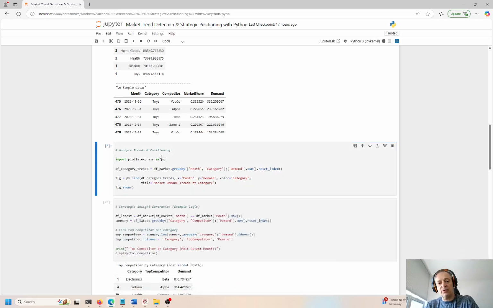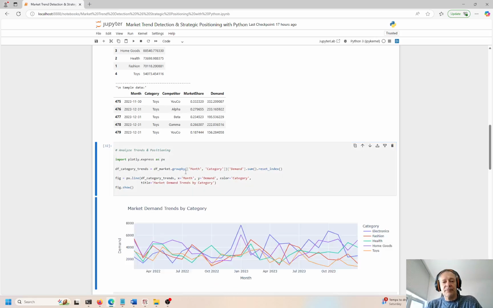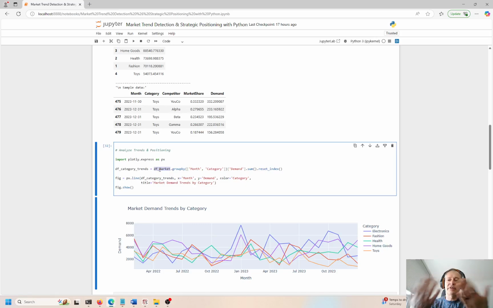So if I hit Control Enter, we can see right here we are grouping by, this is a data frame market. So df_market, this is the name of the data frame. We're grouping by month and by category and analyzing demand in terms of sum, or the total quantification or total sum aggregation of demand over time. And we can see what has changed.